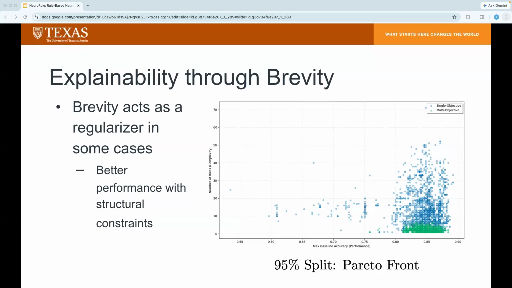The overlap of markers on the far right of the x-axis indicates that the most accurate solutions are often among the most interpretable. This suggests that the search space can be successfully steered toward concise symbolic representations without falling into the local optima of overly complex heuristics.